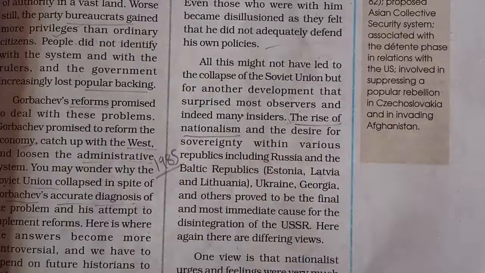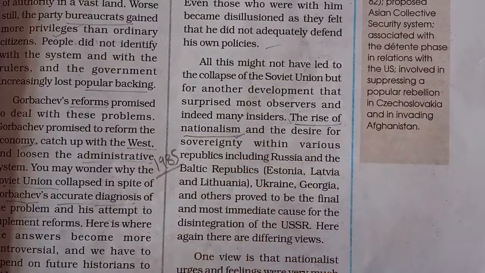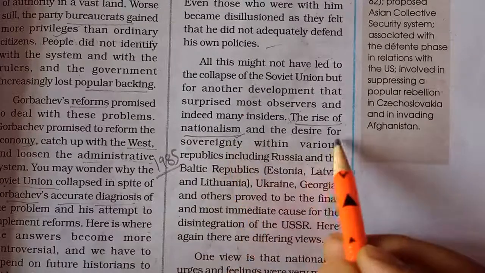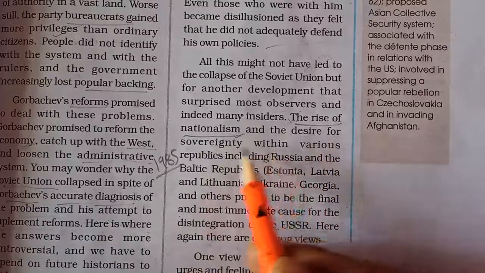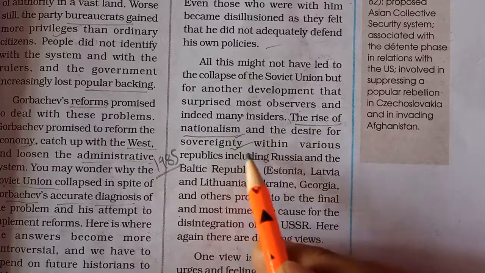Previously, we saw that the USSR was following a common ideology of socialism and communism. But now, in the 14 republics plus Russia, in many republics and many countries, there emerged a feeling of nationalism, that is Desh Bhakti. Living under such a strict political system and such a strict economic system, where all the productive resources were controlled by the state, there emerged a feeling of nationalism and a desire for sovereignty. Now all the states wanted to be sovereign, free from USSR control.